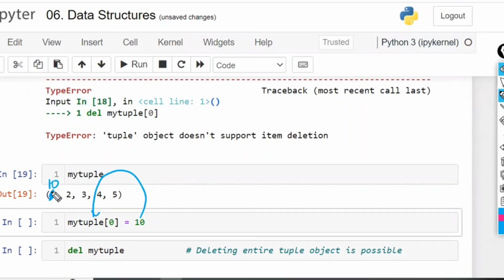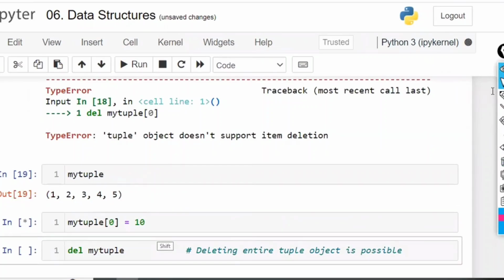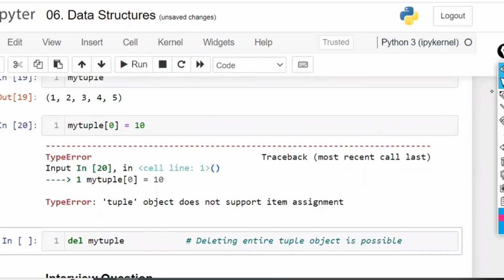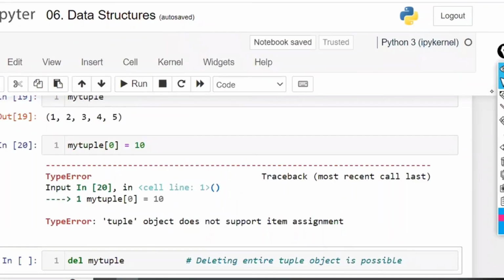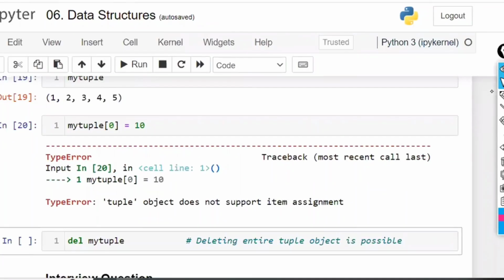And here, it has to replace 10. That is my meaning. But if I do this one, it is going to say it is not possible. Replacement is not possible. You can't do the replacement. You can't remove one of the values. You can't even add. There is no append function. There is no extend function for tuples. You can't add. You can't del.